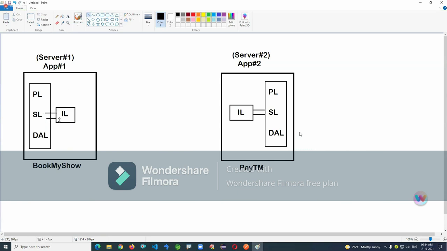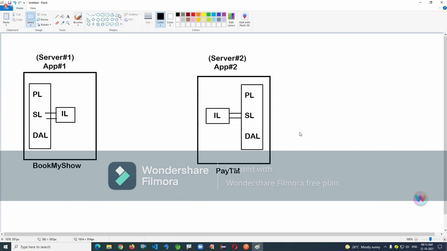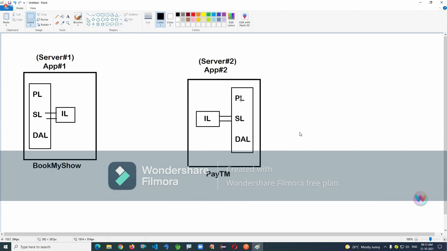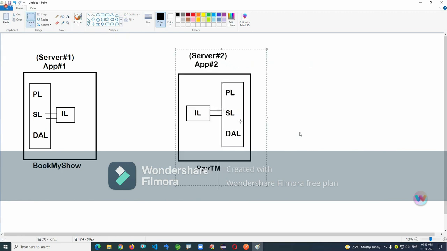This integration layer contains web services. By using web services, we are not developing the presentation layer, we are not developing the service layer, and we are not developing the data access layer. We are developing the integration layer.